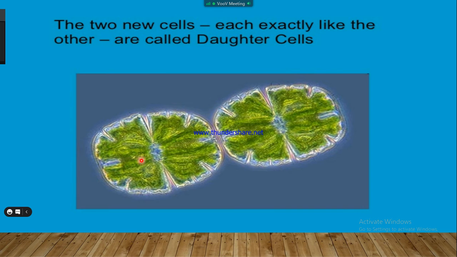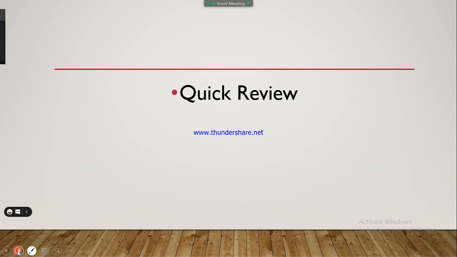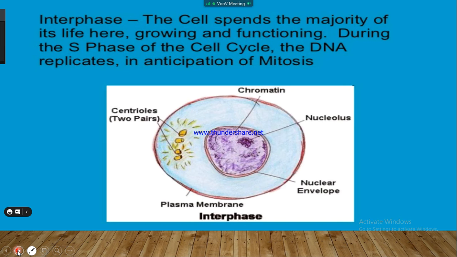These are the two new daughter cells, which are exactly like each other. So we're moving toward the quick review. First of all, in interphase, the cell spends the majority of its time growing and functioning. During its S phase, the cell cycle replicates its DNA in anticipation of mitosis, which is the requirement of mitosis.